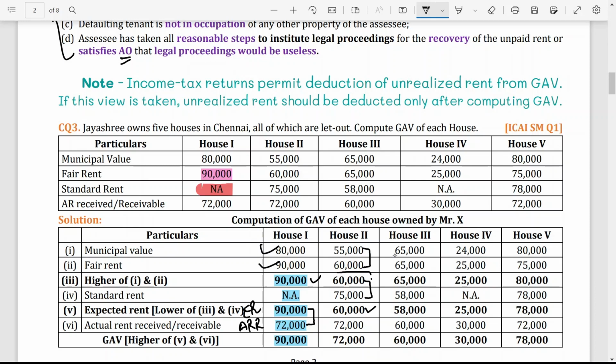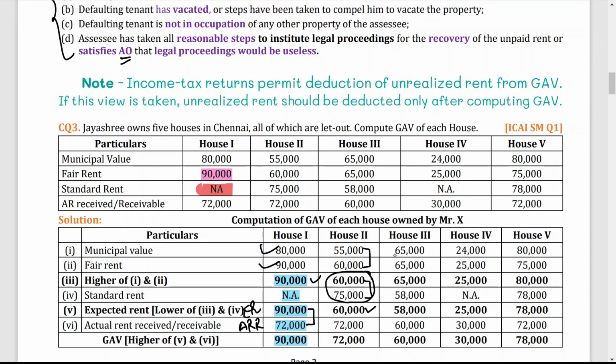From these two you take the higher amount, and then from those two you take the lower amount. Now again from 60 and 72 you have to take the higher value, ER or ARR, whichever is higher. Here again higher is 72,000, so 72,000 will become your answer.